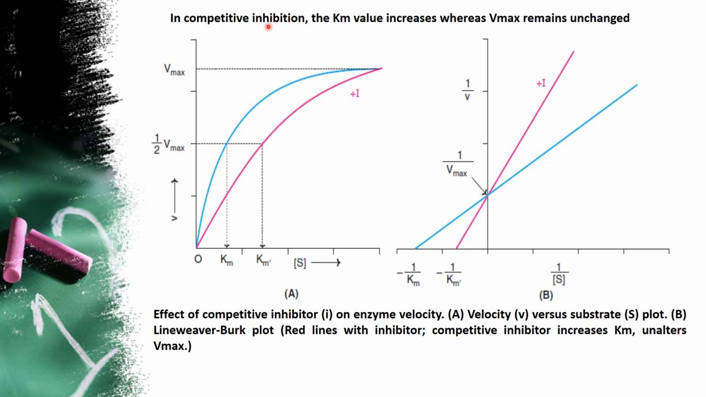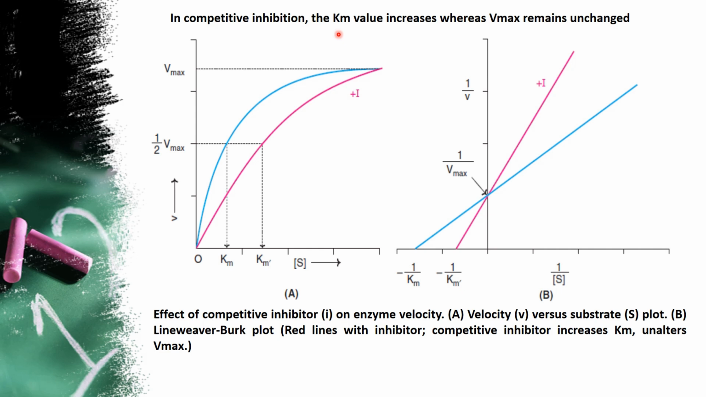Next, this is a graphical representation of the plot and the LB plot. In the case of competitive inhibition, the Km value increases whereas Vmax remains unchanged. That means you have to remember the Km. What is Km? It is the substrate concentration at half Vmax. What is Vmax? Vmax is the rate of velocity of the reaction at the maximum range. So this Vmax and Km can be plotted either in the Michaelis-Menten form, or in the LB plot. LB means Lineweaver-Burk plot.